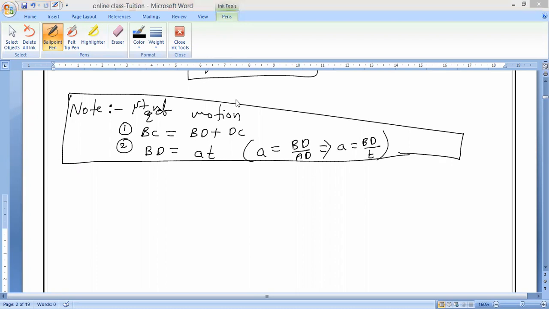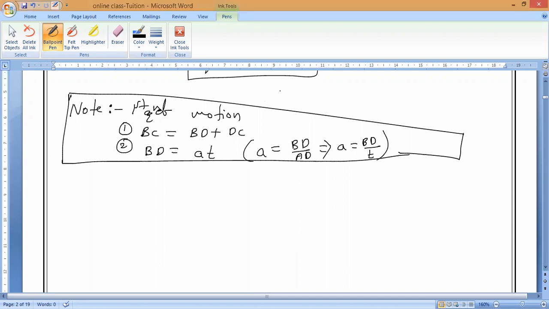Any doubt in this? Please respond. If you want to derive the first equation, you have to remember these two things. BC is equal to BD plus DC, and second, BD is equal to AT. If you remember these two, your mind should say these two things when you need to derive the first equation of motion. That's all.